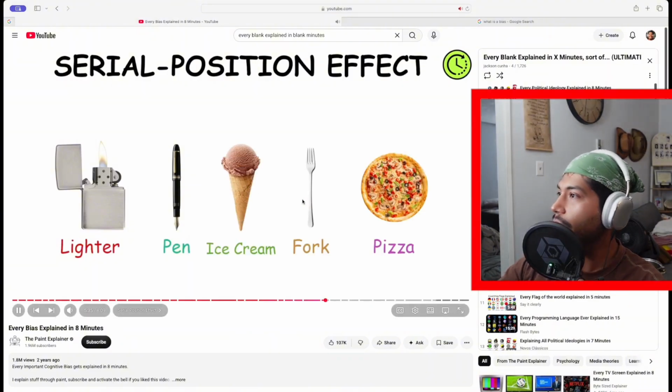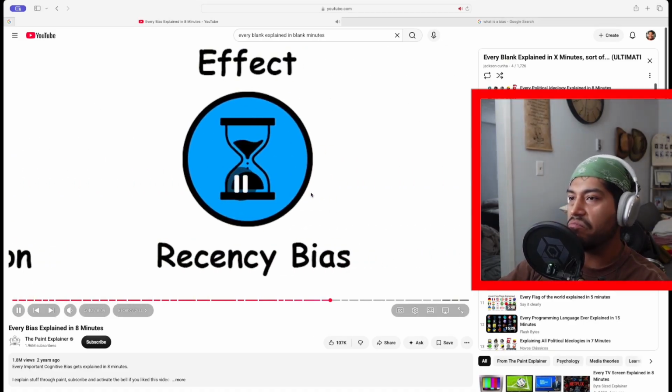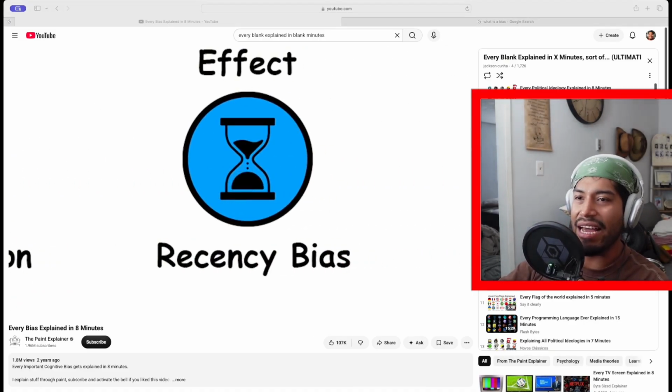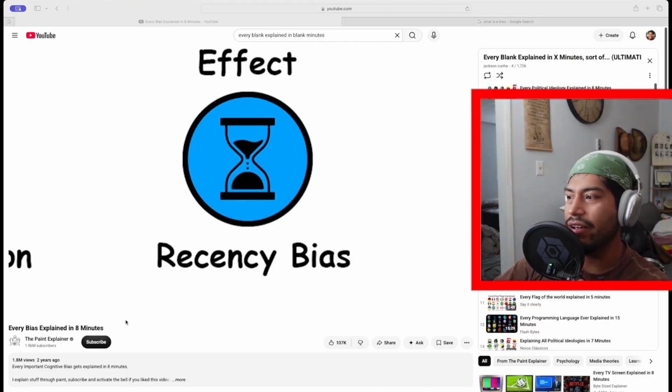Tendency of a person to recall the first and last items in a list better than the middle ones. Recency bias. Okay, a lot of these are fascinating, honestly. I feel like a lot of these have to do with psychology in itself, right? Like this last one, where if you get a list of 10 things, you're most likely going to remember the first one and the last one because of exposure. The first one is the one that you're first exposed to, and the last one is the one that you're last exposed to. So you're more likely going to remember those two.